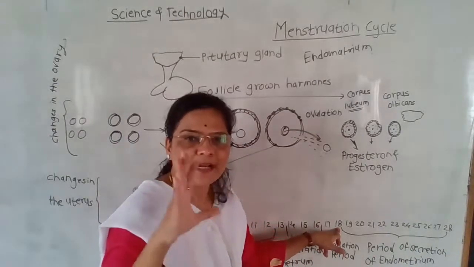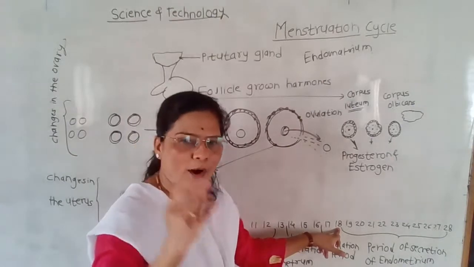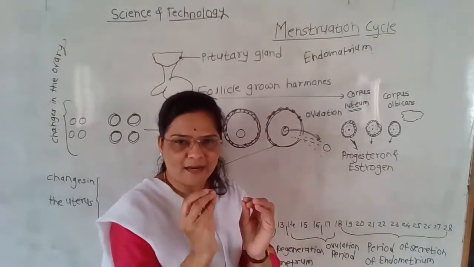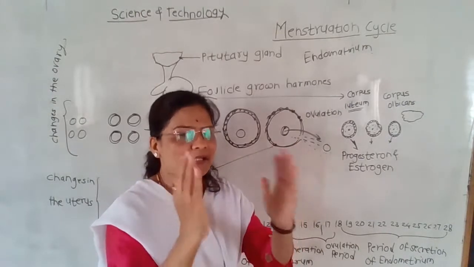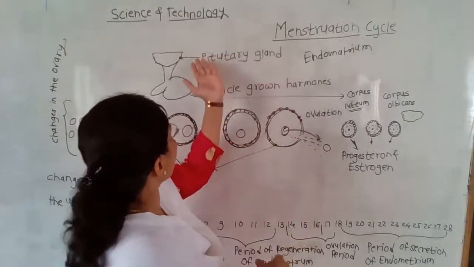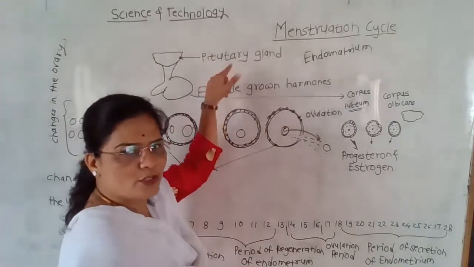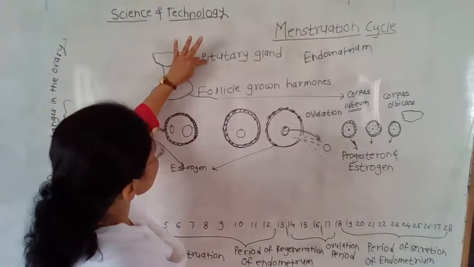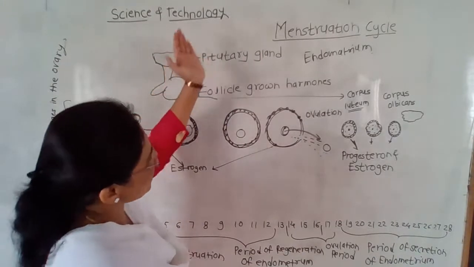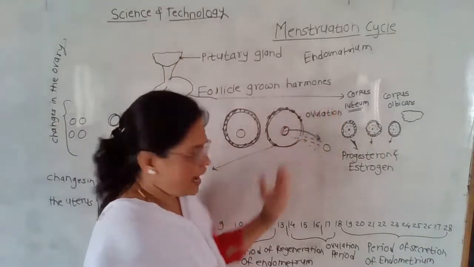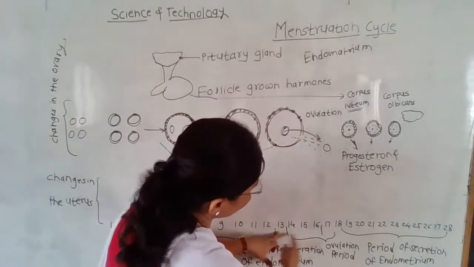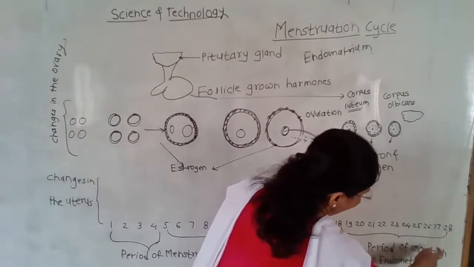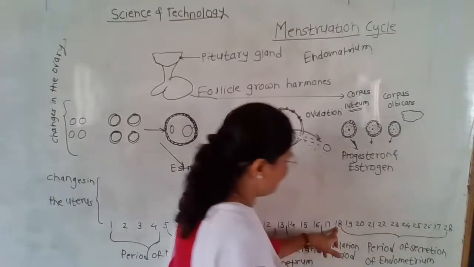So many biochemical reactions are happening in our body, and like that, in the inner wall of the endometrium, hormones are secreted under the influence of the pituitary gland. The pituitary gland is present in the brain, and under its influence all the hormones are secreted. During day 18 to 28, again there is the period of secretion of the endometrium.